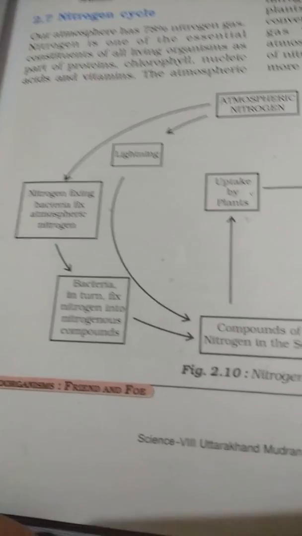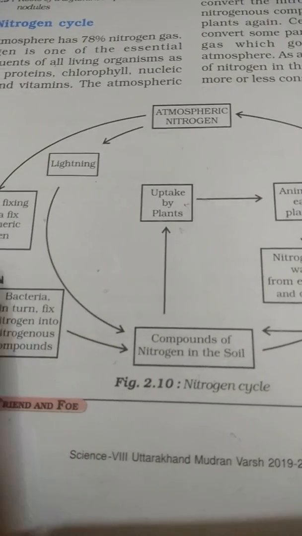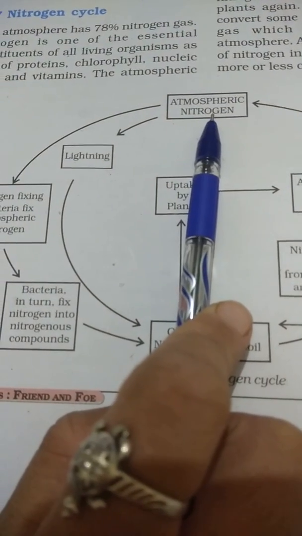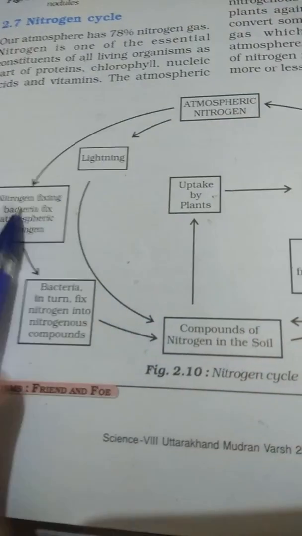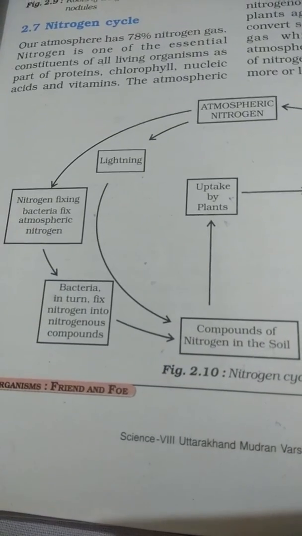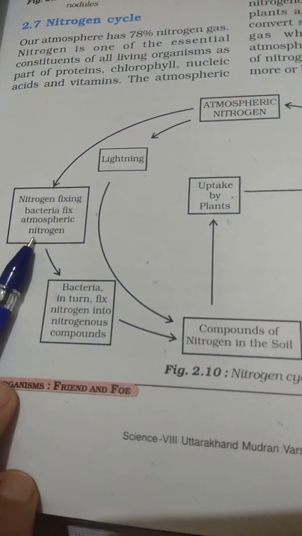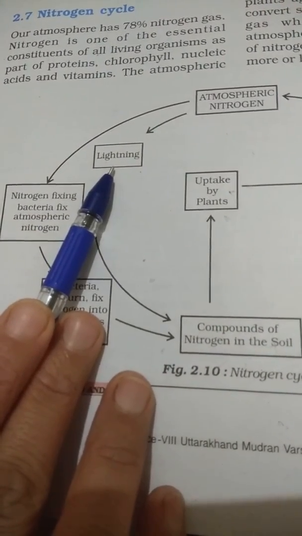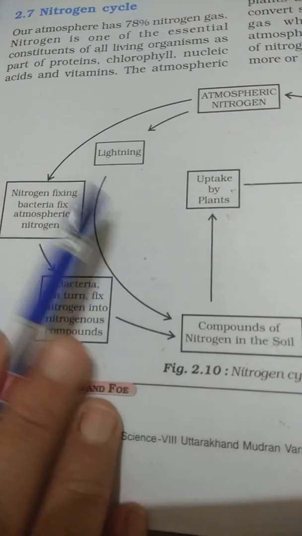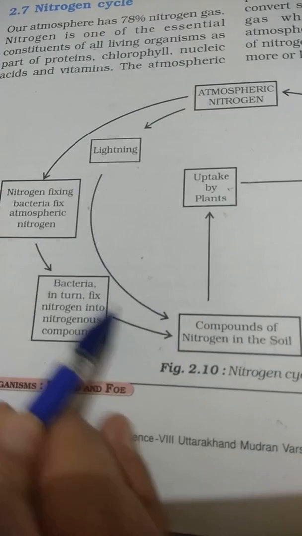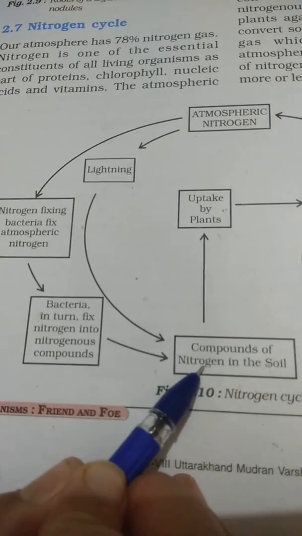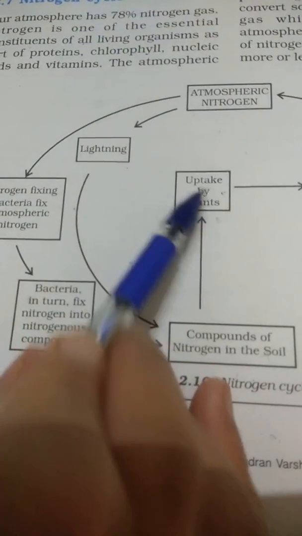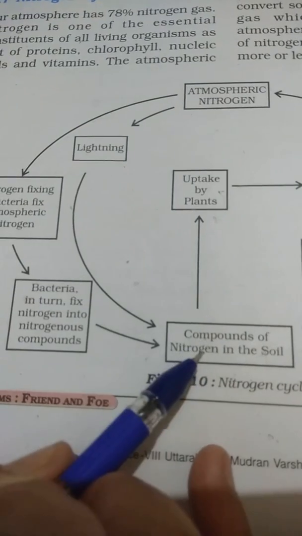The first step of the nitrogen cycle: the atmospheric nitrogen gas is fixed by nitrogen fixing bacteria present in soil and root nodules of leguminous plants. Blue-green algae and the lightning in the sky fix nitrogen gas from the atmosphere and convert it into compounds of nitrogen which go into soil. Then the plants take compounds of nitrogen from soil for their growth.